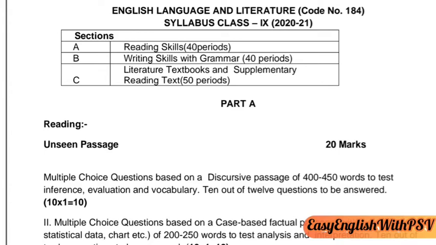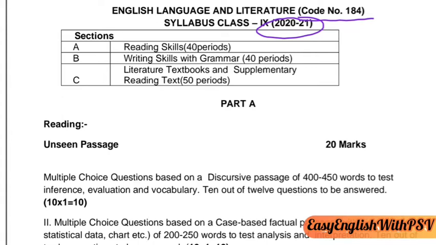As you can see here, English language and literature, code number 184. 184 is your code for CBSE syllabus class 9th 2021. This is your recent syllabus that you have to study during corona pandemic.